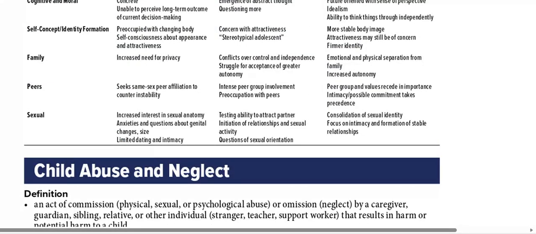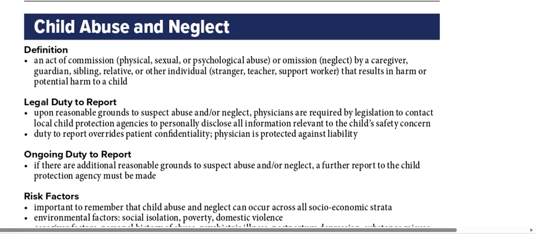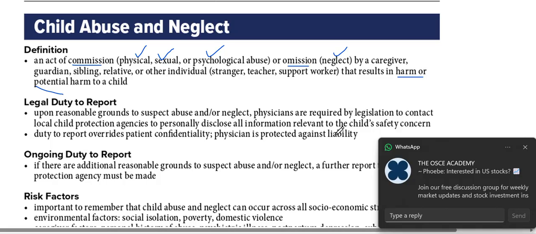Okay, child abuse and child neglect. Quite a lot of information is given here, but it's easy, and we'll just read and try to understand what exactly they want us to know. What is child abuse? An act of commission. Commission means physical, sexual, or psychological abuse. So, an act of commission or omission. Omission means neglect by a caregiver, guardian, sibling, relative, other individuals, stranger, teacher, support worker, resulting in harm or potential harm to the child. That's a very nice definition that you can see here.